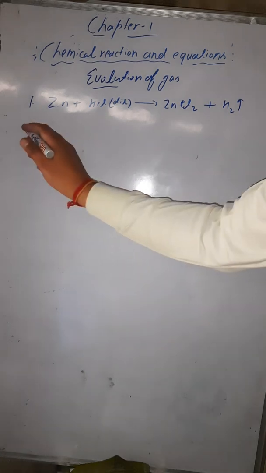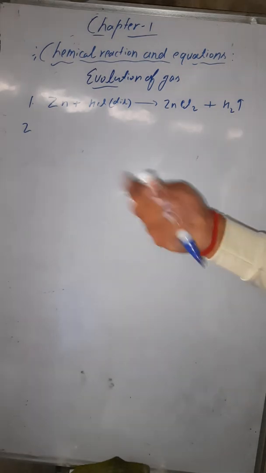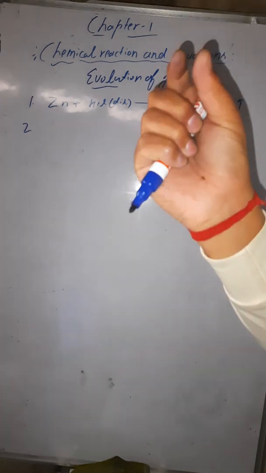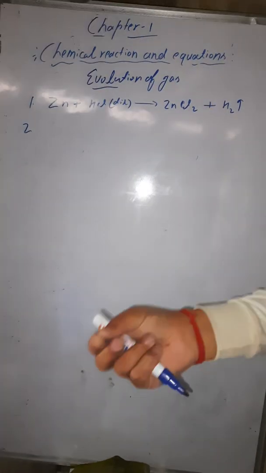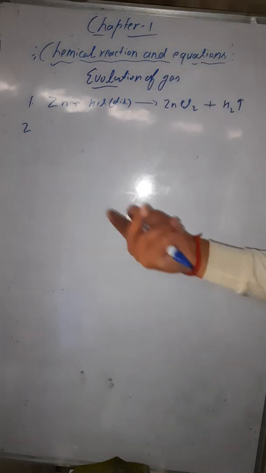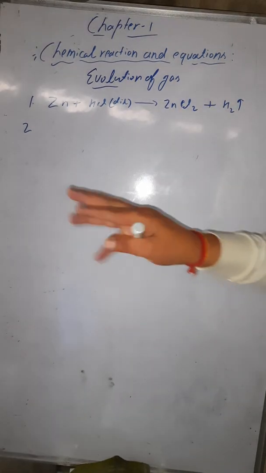Now another example you can take here: whenever you are burning any fuel that contains hydrocarbon, because there is carbon, which gas will evolve there? Carbon dioxide gas will be evolved there. Like when you are burning coal or petroleum products, whatever you are burning, whenever any carbon-containing fuel is burnt, carbon dioxide gas is evolved.